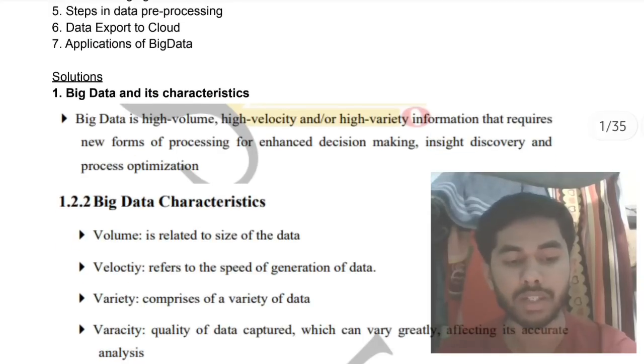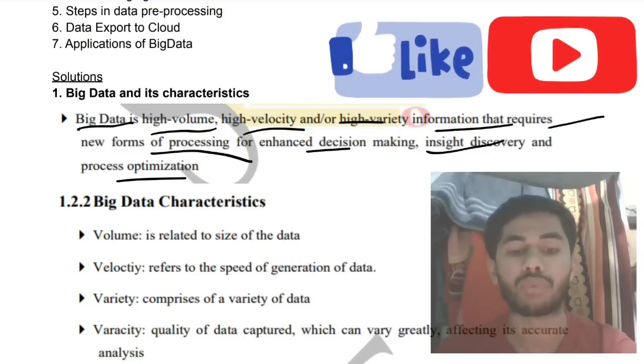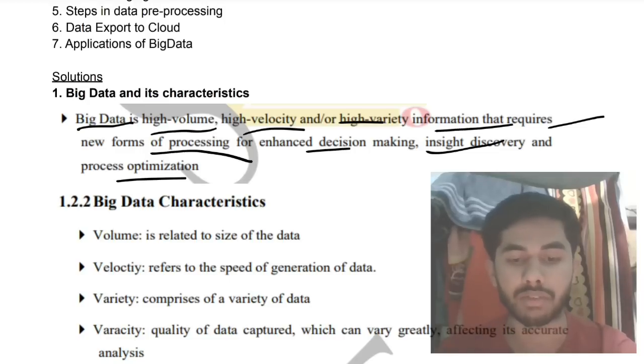The definition you are supposed to write is: big data is a high volume, high velocity or high variety information that requires new forms of processing, for enhanced decision making, insights and discovery, and process optimization. For better results you will be using big data. That is its definition.